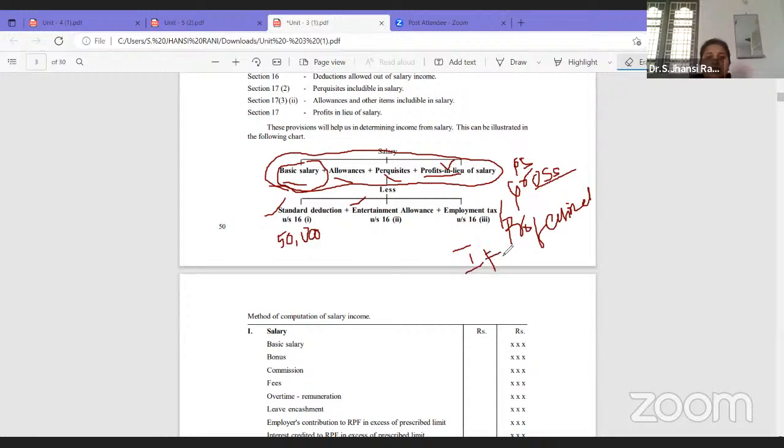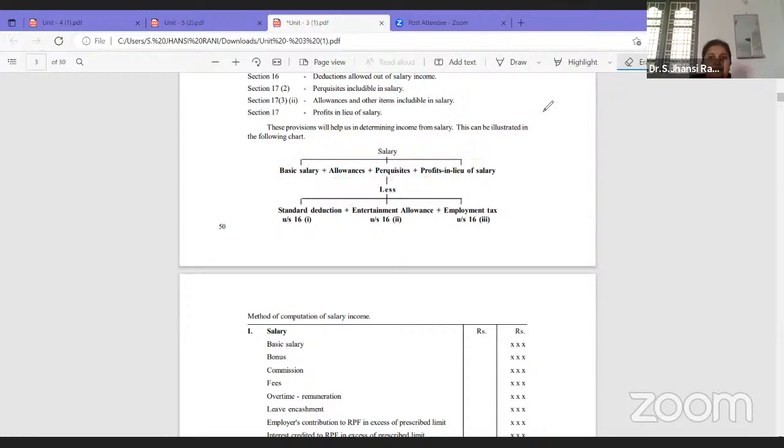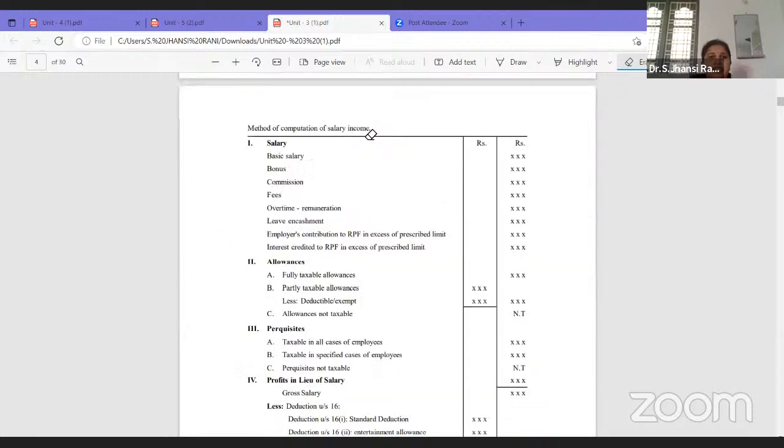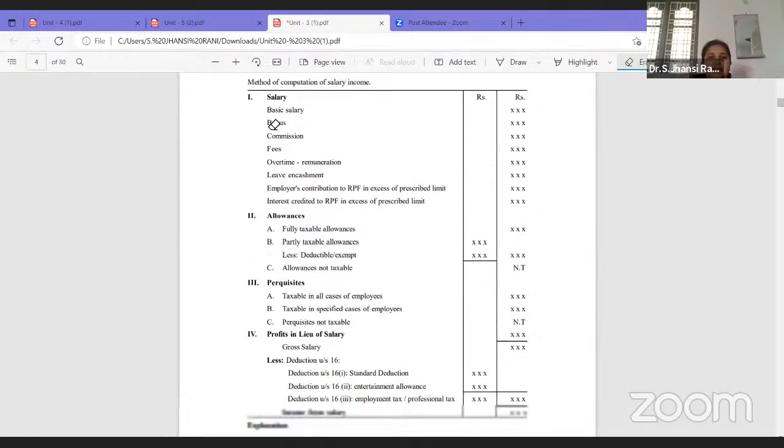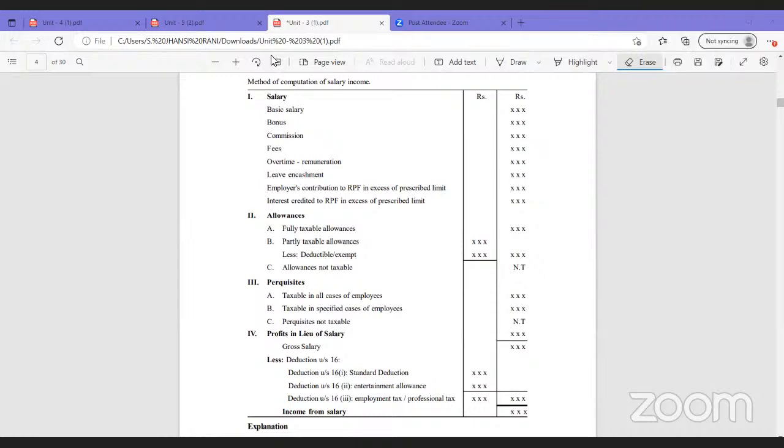Now this we have understood, this is the format. Now let us understand what all will fall under basic salary. Under salary: basic salary, bonus, commission, fees, overtime remuneration, leave encashment, employer's contribution to RPF in excess of prescribed limit, interest credited to RPF in excess of prescribed limit.